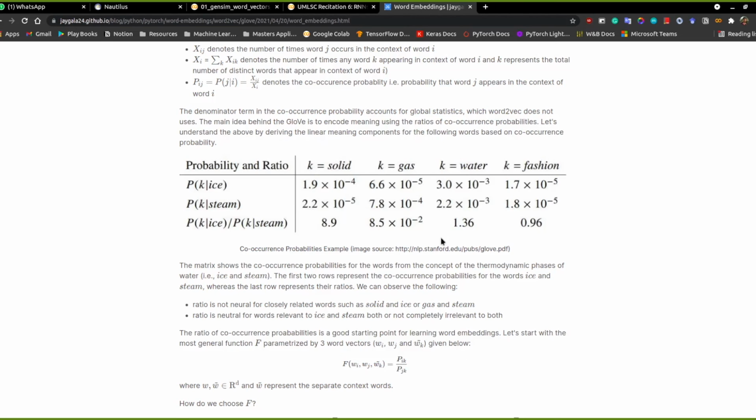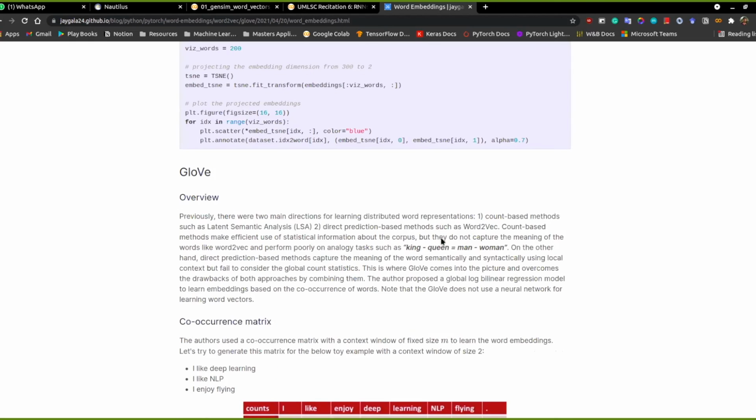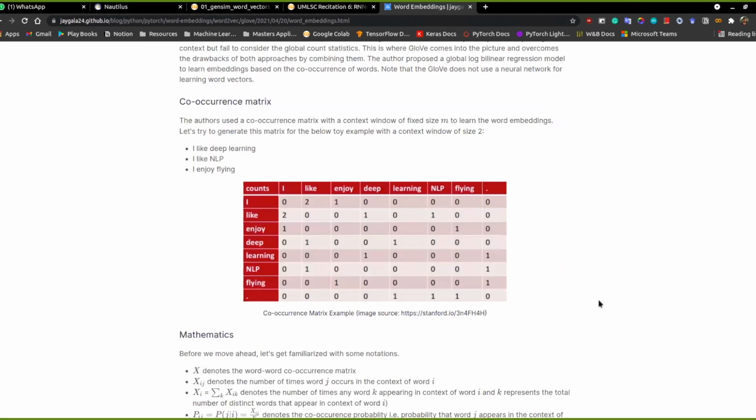Based on this idea of the ratios of the context co-occurrence probabilities, we try to model this. One important thing to note is that GloVe doesn't use any neural network. It just uses a formulation that gives us a log-bilinear regression model, which predicts the probability ratio between both of these. If it's greater than one, the numerator is similar to the actual word, and if it's less than one, the denominator is similar to the actual word.